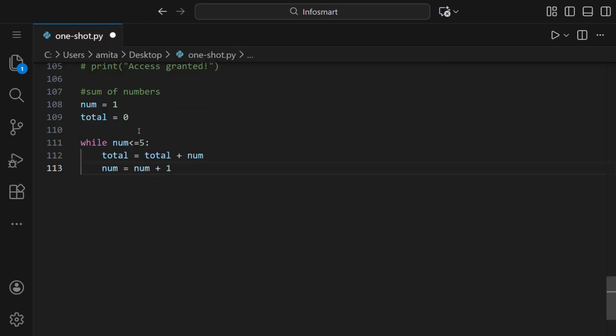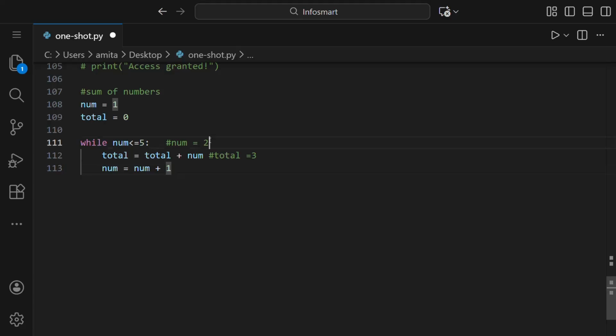So here num is 1 first, then total will be total plus num. Total is 0, so 0 plus 1 is 1. So let us write here total is 1, and num is also 1. That's why total is 0 plus 1, which is 1. And num is num plus 1, that means now we go to this loop again with 2. And 2 is less than or equal to 5, so we'll go ahead. Total is equal to total plus num. So total is 1 and here we'll add 2, because plus num. So this will be 3. So total is now 3.